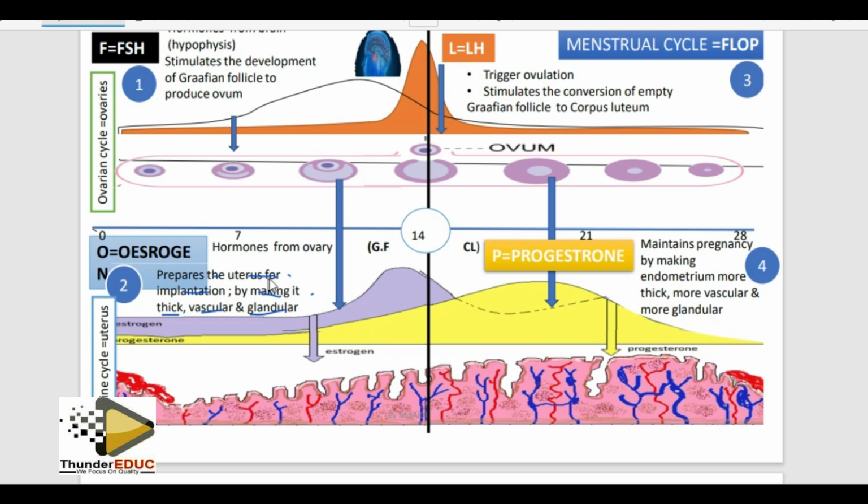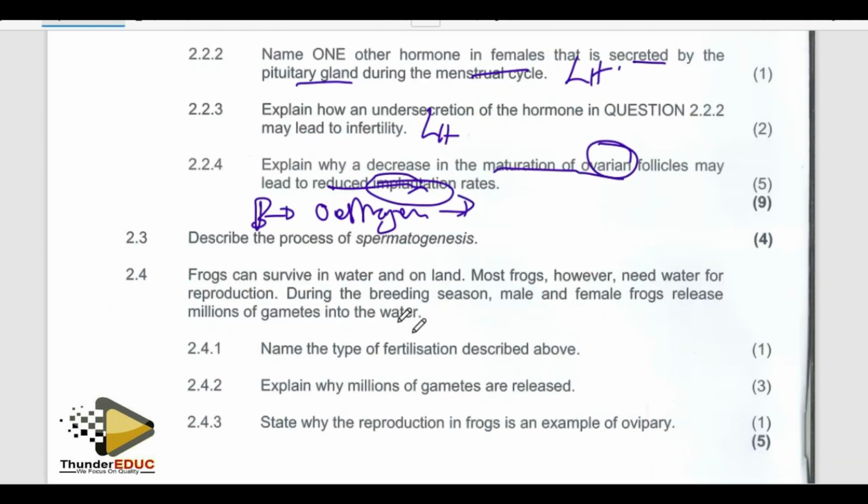It means that if we don't have this, first point, estrogen will be produced in less amount. That's point number one. You get a tick. Cool. Number two, you talk about the function of the estrogen. Estrogen will not prepare the uterus fully for implantation.